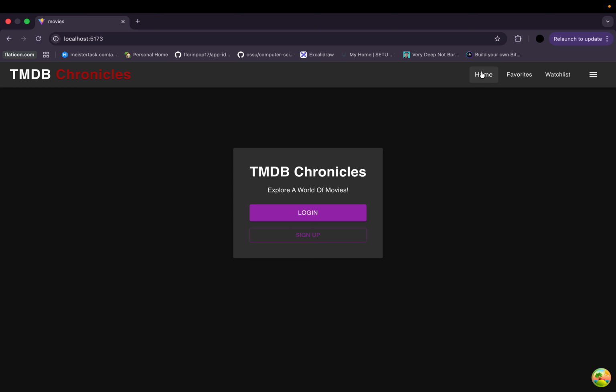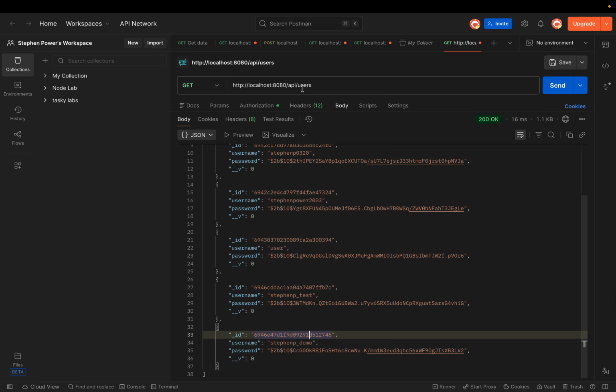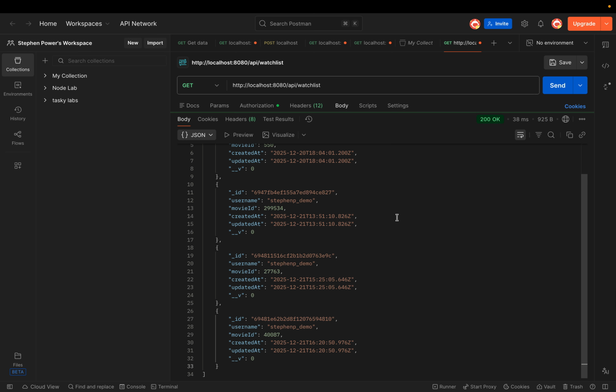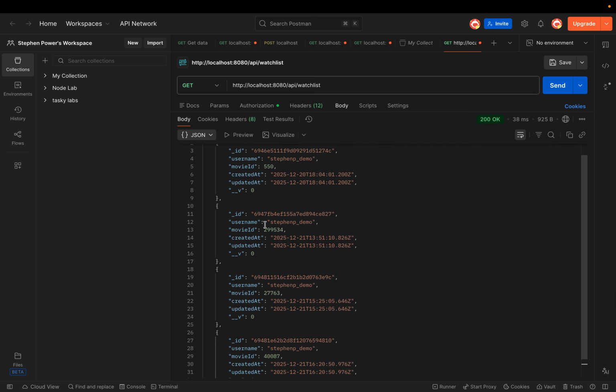So I'll just show you. I have watch list added, and I've also recently viewed added as well. But it's not linked with my app, so I can only show you how it works through Postman. So I'll show you that now. Just show you the users I have. This is the user I'm using currently for the demo. And you can see the password is hashed as well. I'll just show you the different watch lists. Based on this user, there's 4 watch lists.